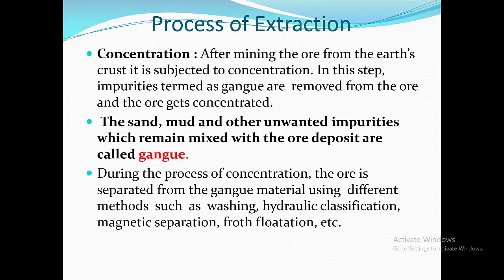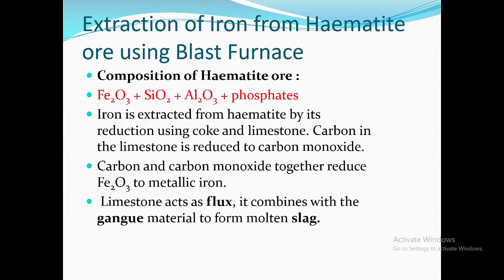During the process of concentration, the ore is separated from the gangue material using different methods such as washing, hydraulic classification, magnetic separation, or froth flotation, etc. Now we are going to see extraction of iron from hematite ore using a blast furnace. The composition of hematite ore is Fe2O3 plus SiO2 plus Al2O3 plus phosphate, that is, Fe2O3 with the presence of silica, alumina and phosphates.